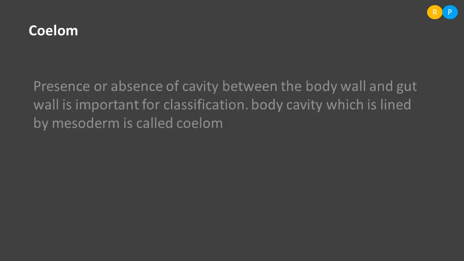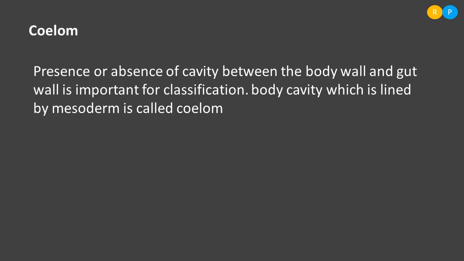Understood, right? I'll repeat once again. Coelom is nothing but the body cavity. That cavity is present between the body wall and gut wall. So this criteria is considered for the classification. Based on the presence or absence of coelom, that means the body cavity, animals are divided into a number of different types. They are classifying animals into a number of different types based on the cavity. So let us have a look into the definition of coelom.